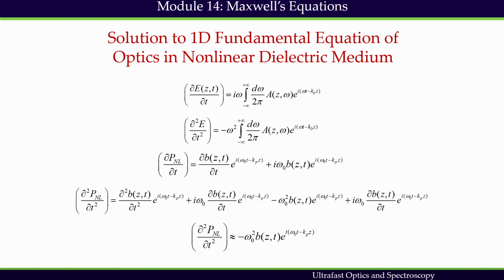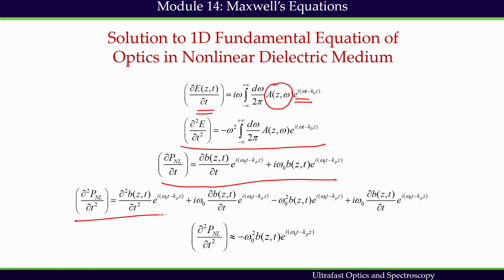Now, we will take the time derivative. We consider the time derivative, and remember A(z, omega) is not time dependent. The time dependent part is just this carrier wave. That is why this part can be very easily rewritten this way. And for another time derivative, we have to take the polarization expression, and we get this. Finally, the polarization expression can be written this way, second derivative.